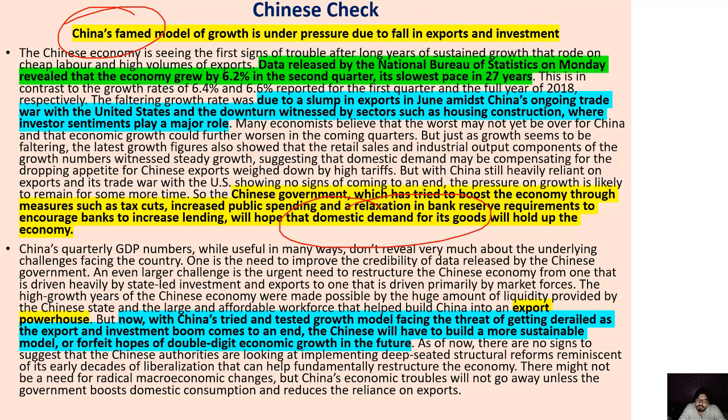And that's why the Chinese model is failing somewhere, and they are just giving the number of 6.2% in this last quarter, and that was the lowest in 27 years. In the previous quarters also the numbers were below 7%, 6.4% and 6.6%. So it's telling us that even the full-scale export model can fail if the world growth is not there, world demand is not there.